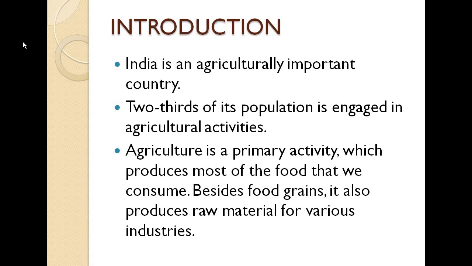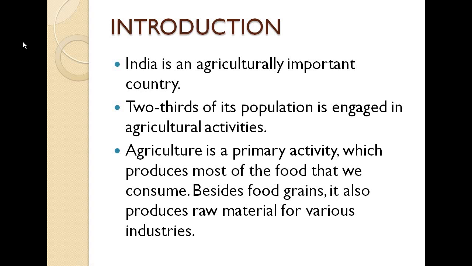Agriculture is a kind of primary activity. They are producing all the major food items, food grains, and whatever food you are eating, where is it coming from? It is coming mostly from the shops, but these shops must be getting all the food grains from some places, and those places also get the crops from these primary activities only.